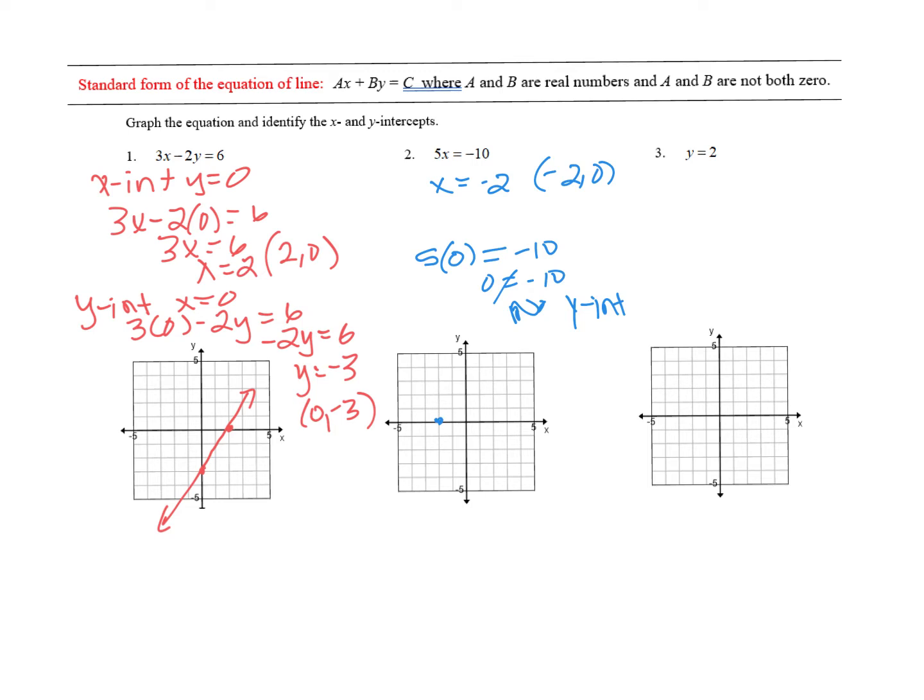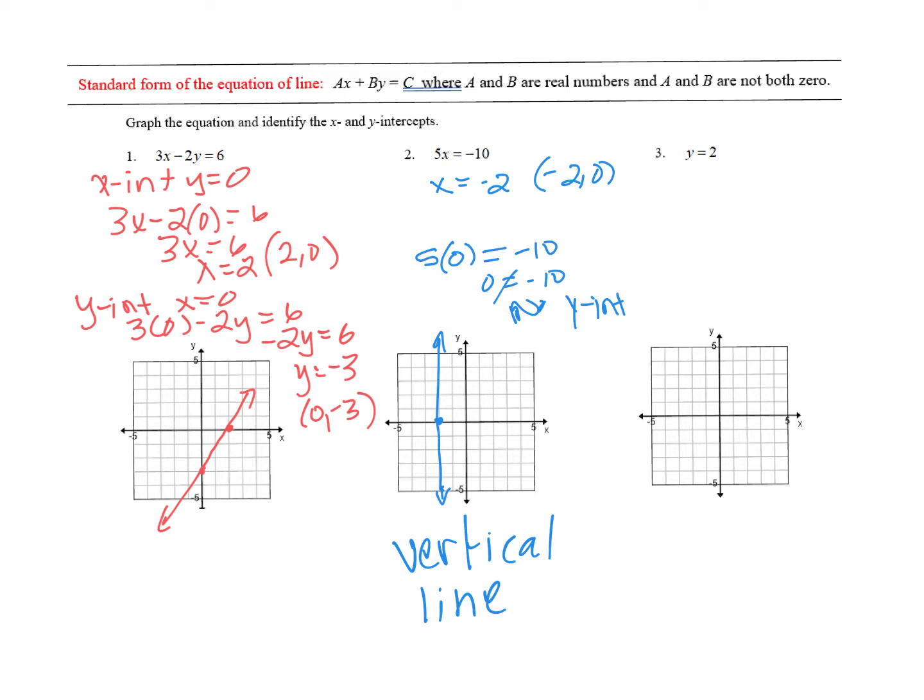This is actually a vertical line through the point negative 2, 0. So a vertical line ends up with an x-intercept but no y-intercept.